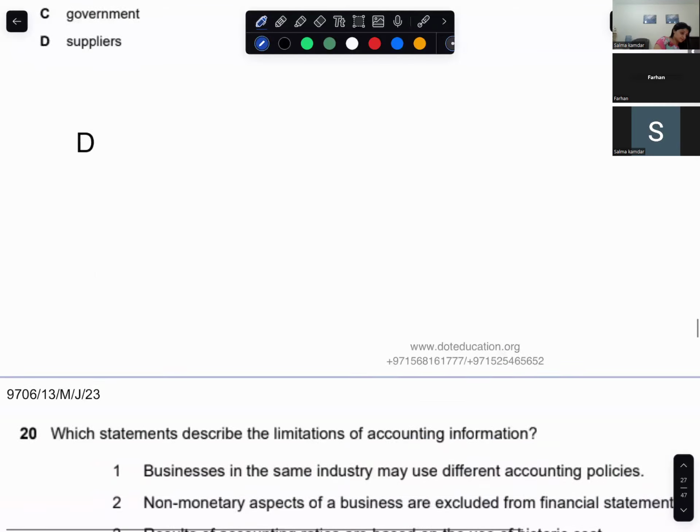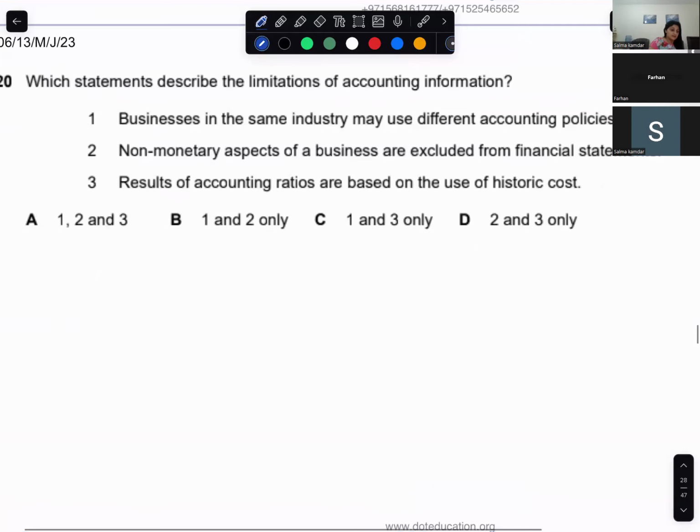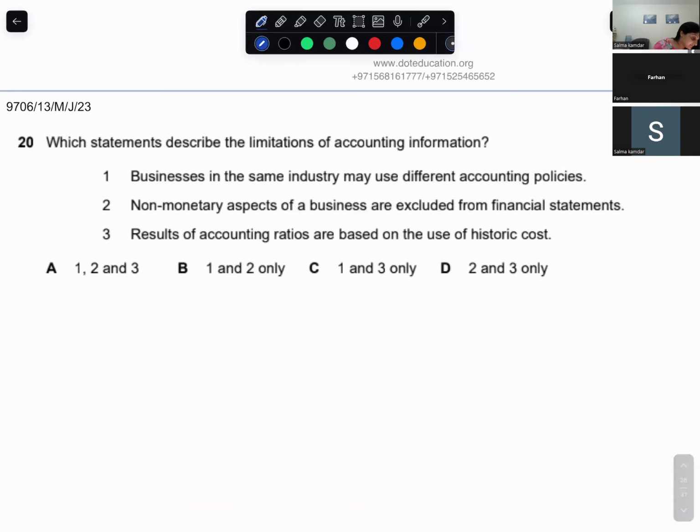Which statements describe the limitation of accounting information? Option 1 says businesses in the same industry may use different accounting policies. This is true. Option 2 says non-monetary aspects of a business are excluded from financial statements.